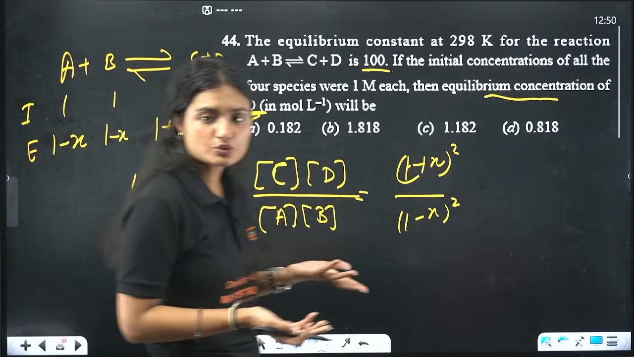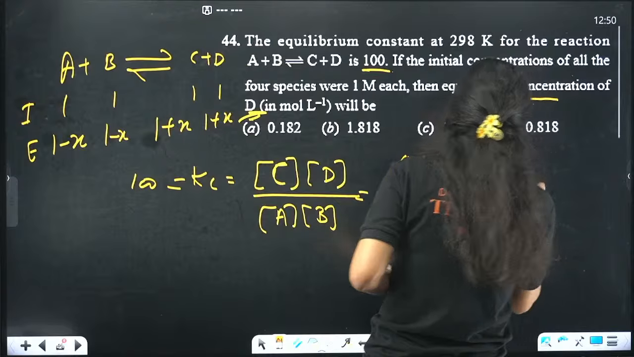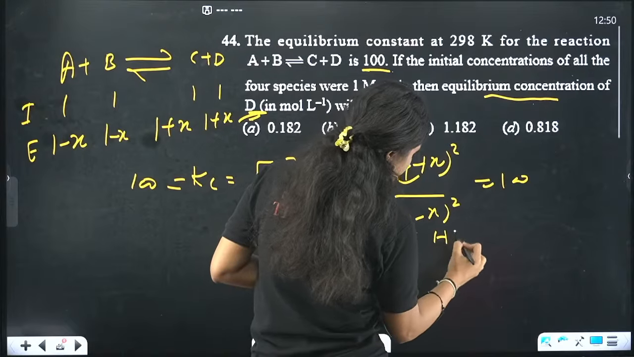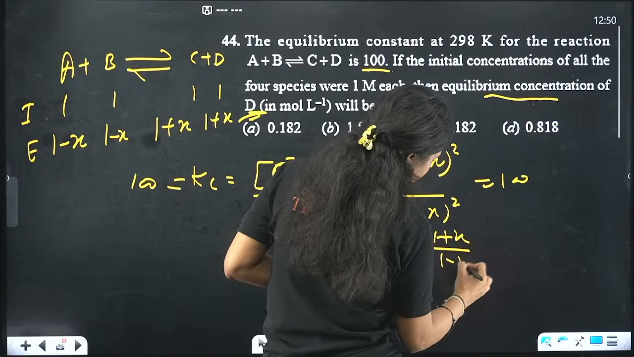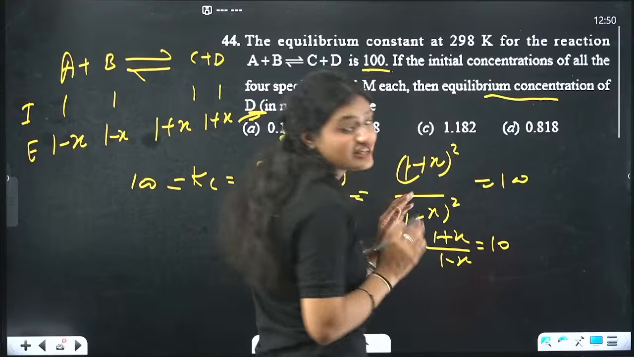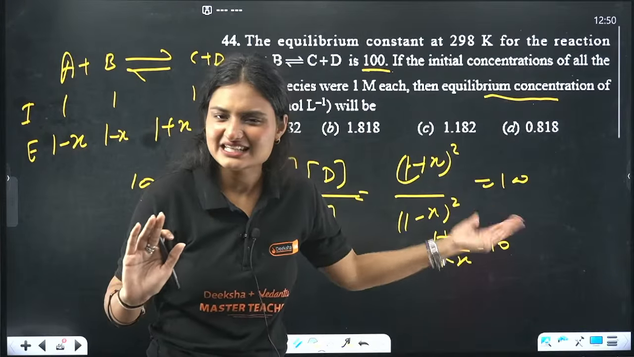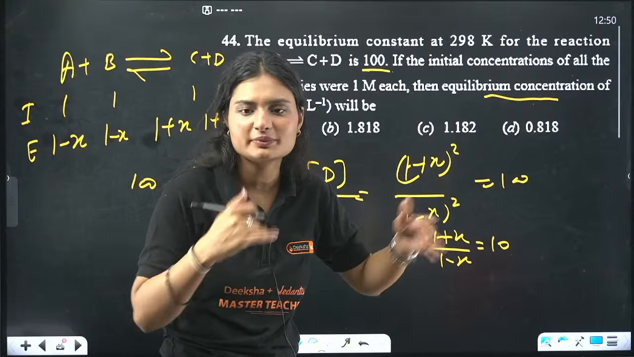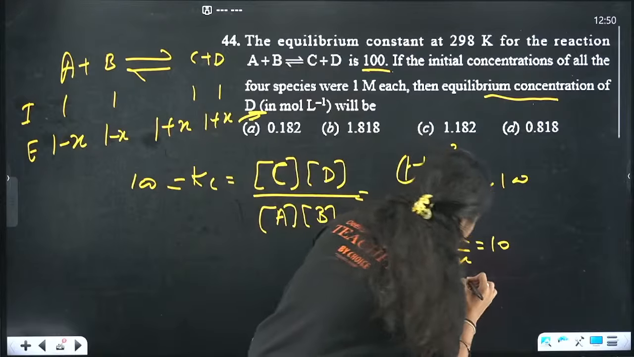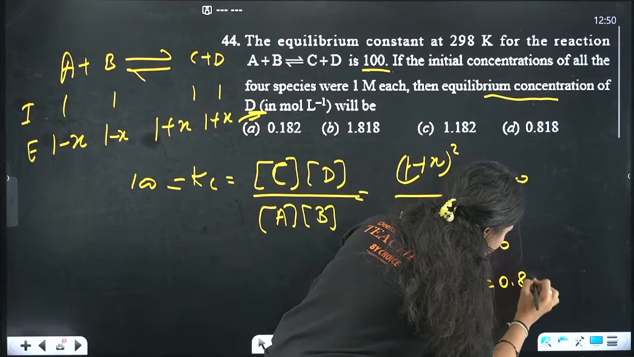Can I take a square root? This is equal to 100. If I take a square root, (1 plus x) upon (1 minus x) equals 10. If I solve it, okay, guys, be patient, don't freak out. Very easy. 11x will be equal to 9. x will be equal to 9 by 11. The answer will come out to be 0.818.